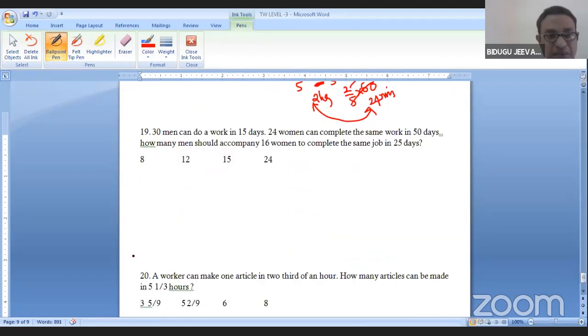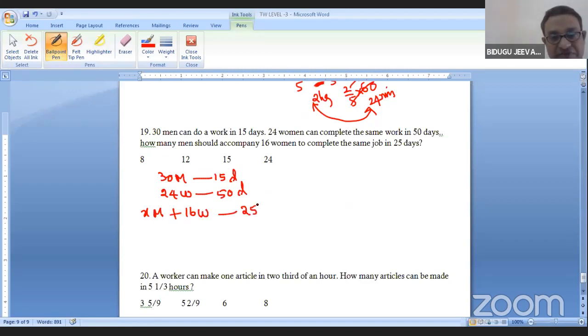One more question. 30 men can do the work in 15 days. 24 women can do the work in 50 days. How many men should accompany 15 women so that they can finish in 25 days? This is somewhat different, a variety question.